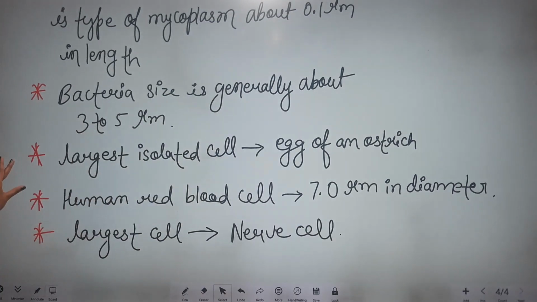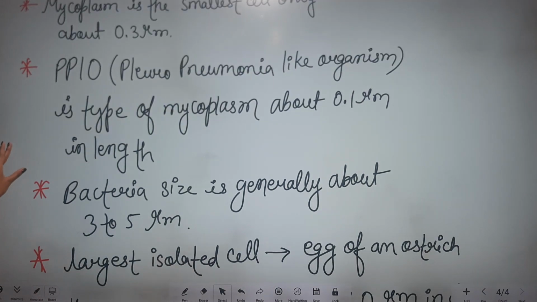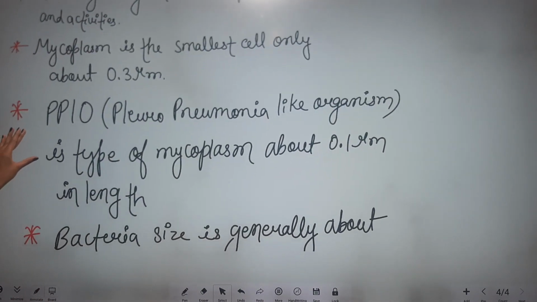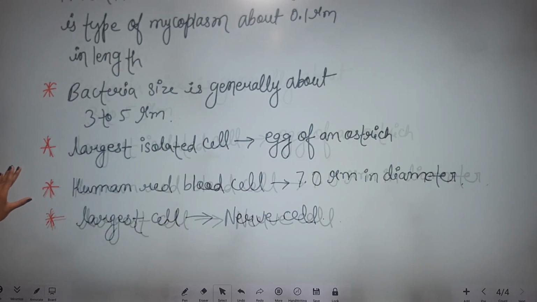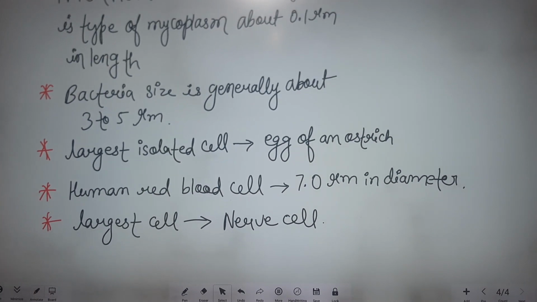So this is about the size of the cell, that some are small, some are long, and some are isolated. Mycoplasma is the smallest cell. Bacteria have a size of generally 3 to 5 micrometer.